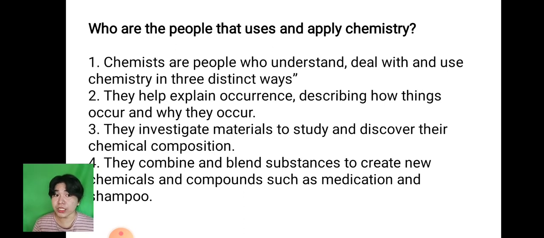Who are the people that use and apply chemistry? First, chemists are people who understand, deal with, and use chemistry in three distinct ways. They help explain occurrences, describing how things occur and why they occur. They investigate materials to study and discover their chemical composition. And lastly, they combine and blend substances to create new chemicals and compounds such as medication and shampoo.